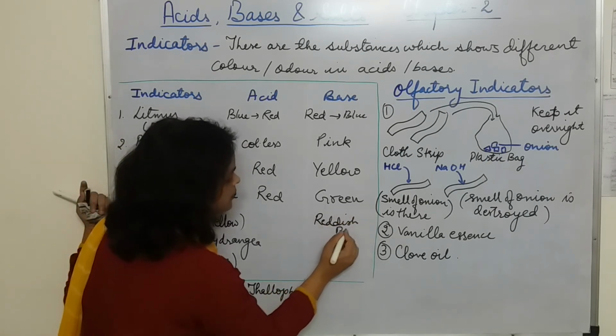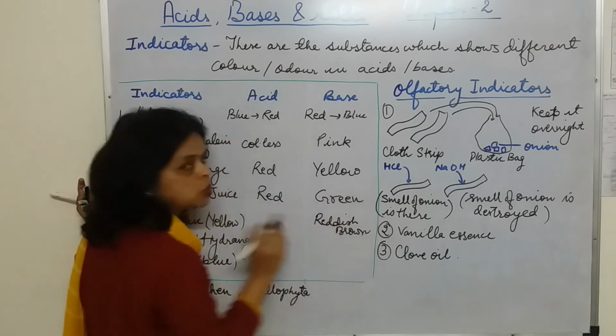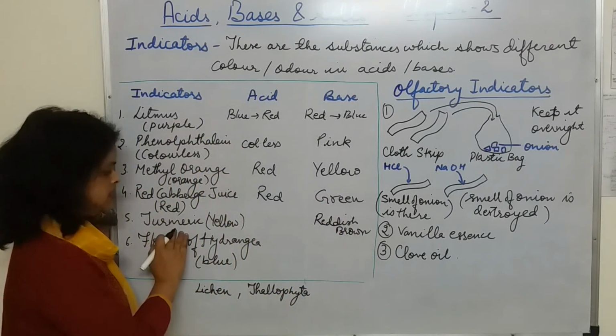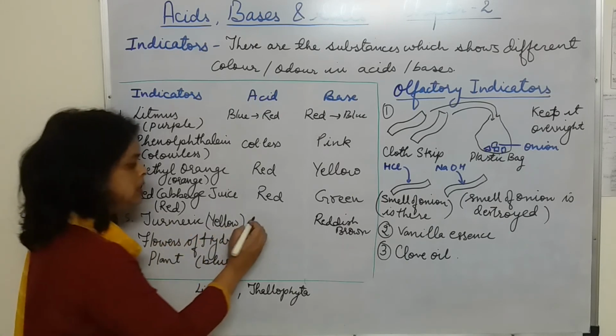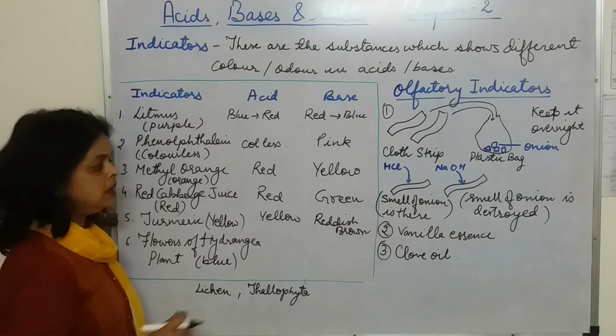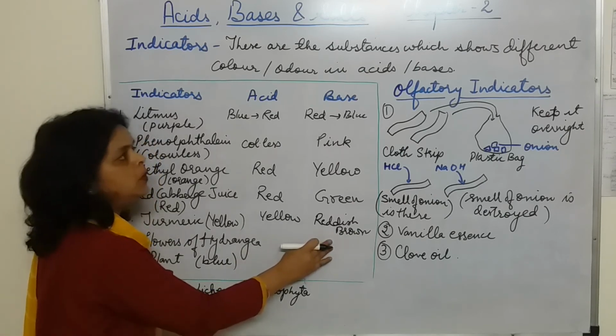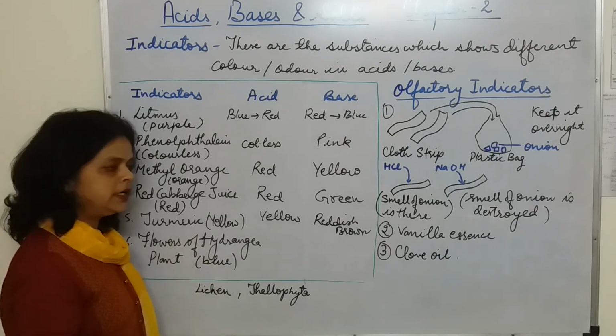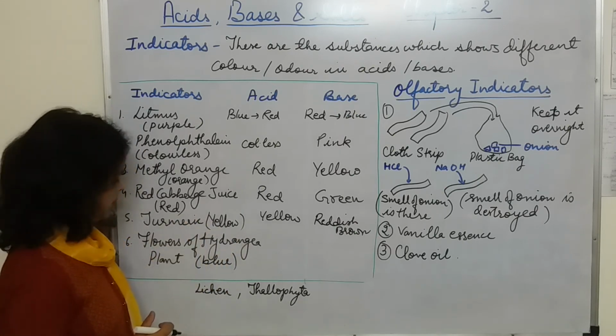It changes to reddish brown color because soaps are basic in nature. So here we can summarize that turmeric is yellow when present in acid, but it changes to reddish brown when it comes in contact with the base, and when you remove that soap, it again changes to its yellow color.